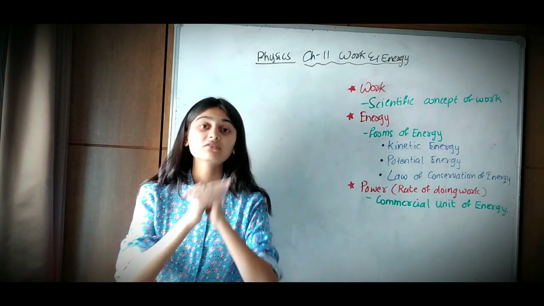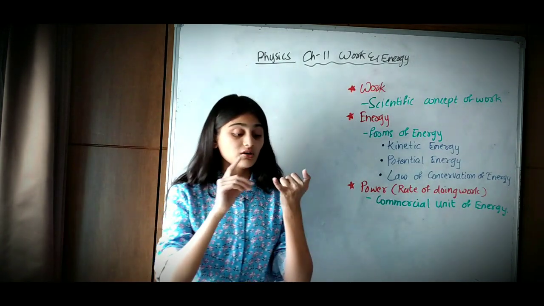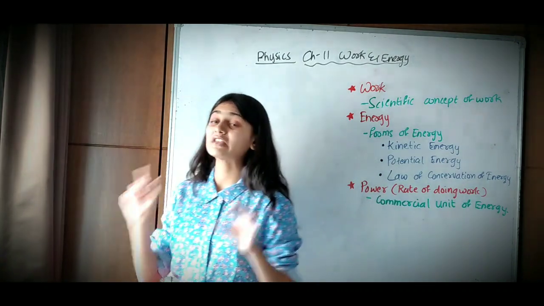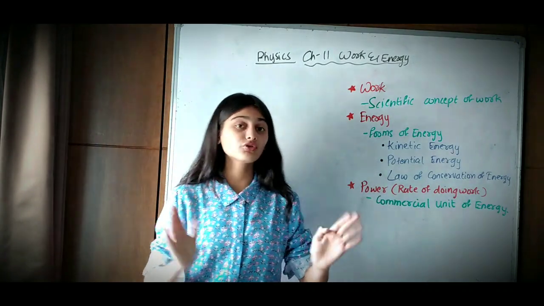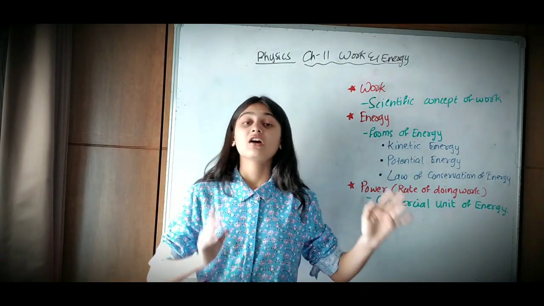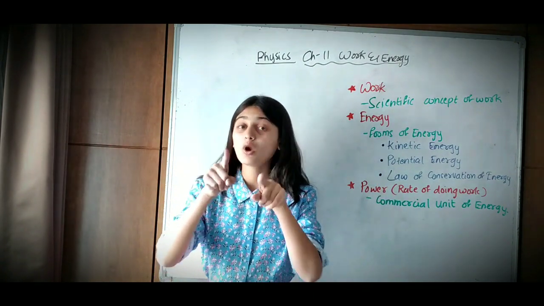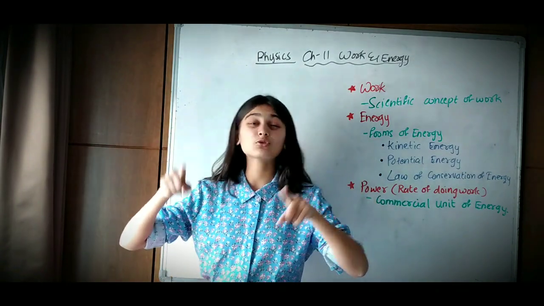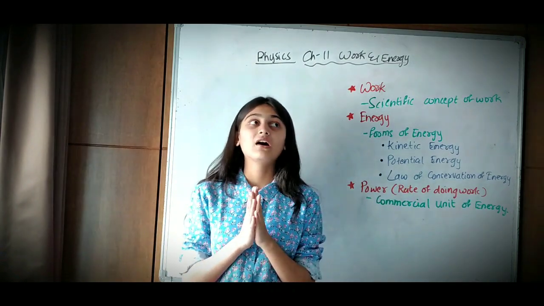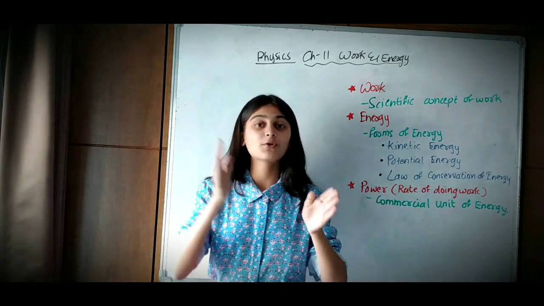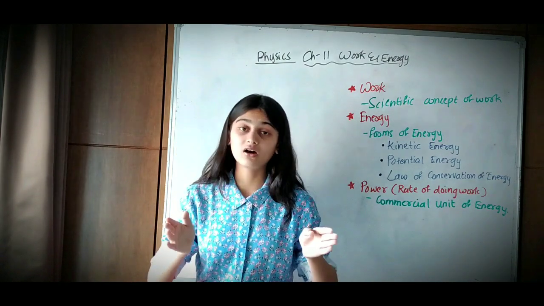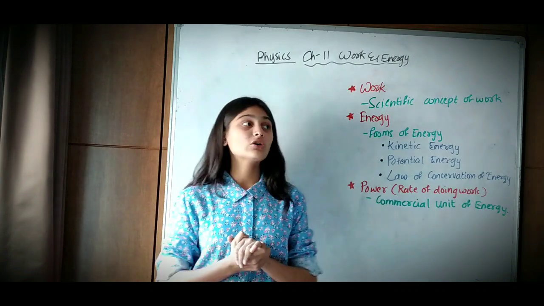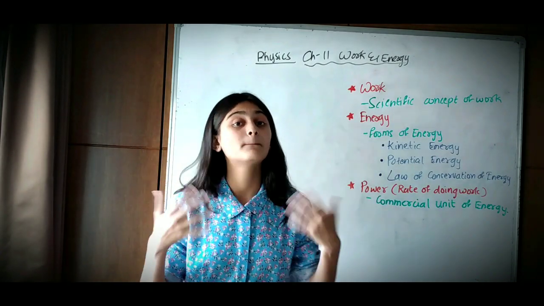So work done is termed as the product of displacement and force. Displacement, not distance, as you know the difference between displacement and distance. If you want to check out the deep difference between displacement and distance, then please check out my video on motion. So work done is the product of force applied and displacement occurred. That is what work means in scientific terms.